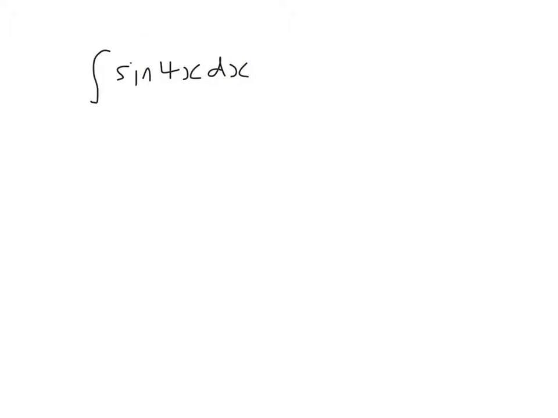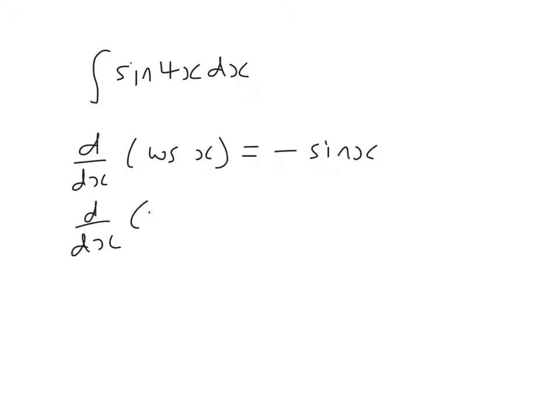Now integration is the inverse of differentiation. So this question is asking us what function do we differentiate to get sine 4x. So let's try differentiating cos x. If I differentiate cos x, it's minus sine x. So that's no use, because I want to get sine 4x. So let's differentiate cos of 4x. So that's minus 4 sine 4x, because you need to differentiate the 4x, which comes out like that.